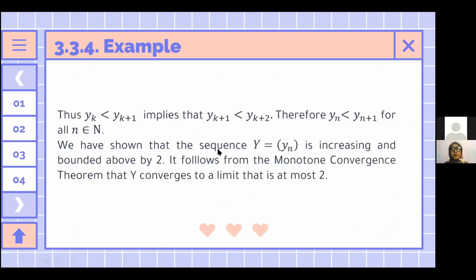This yk is less than yk plus 1 implies that yk plus 1 is less than yk plus 2. Therefore, yn is less than yn plus 1 for all n an element of the natural numbers. We have shown that the sequence y equals yn is increasing and bounded above by 2. It follows from the monotone convergence theorem that y converges to a limit that is at most 2.